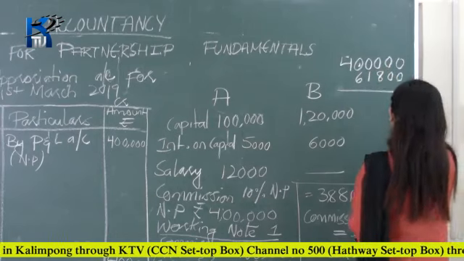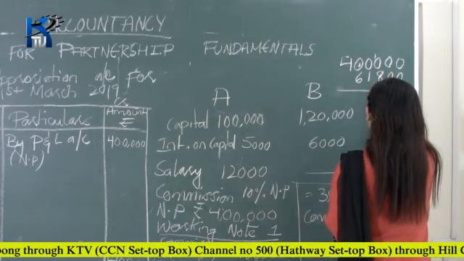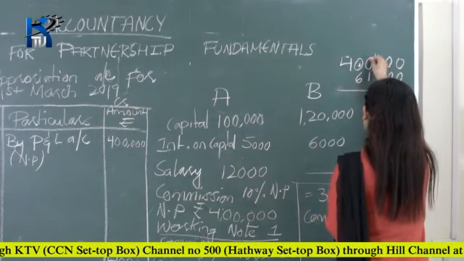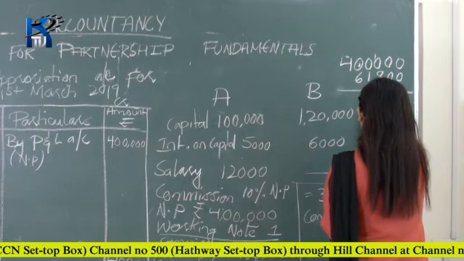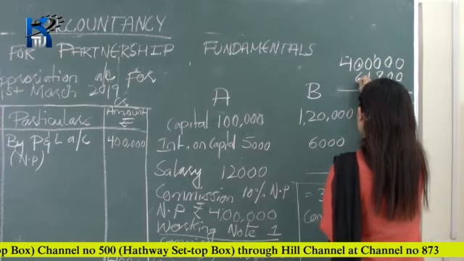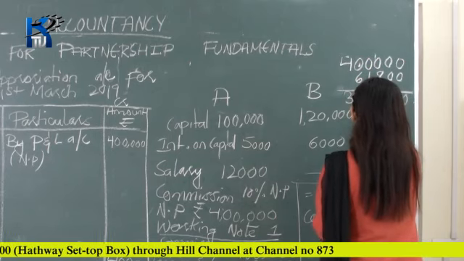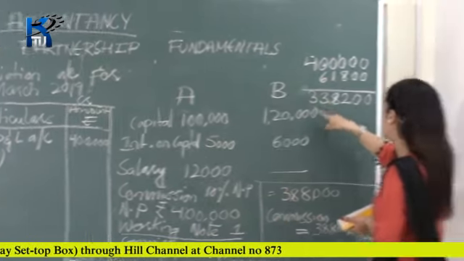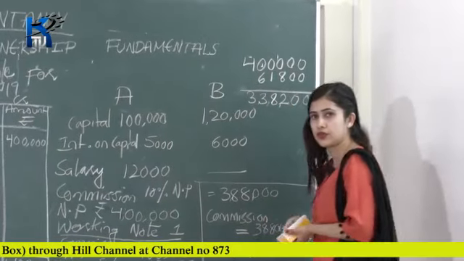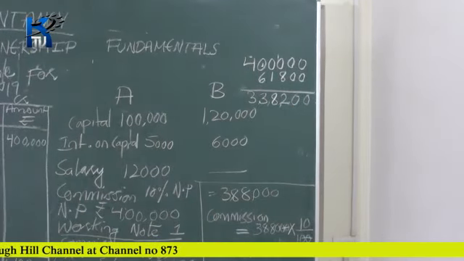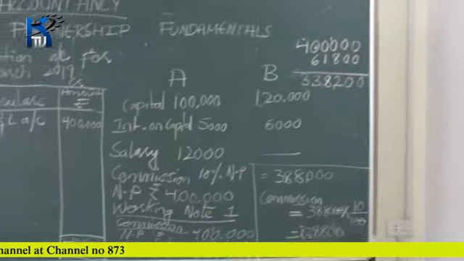Okay. So now subtract it. 10 minus that gives you 2 and then minus 1 gives you 8. 9 minus 6 gives you 3 and this is 3. So your total is 3,38,200 rupees. No? So now let's write to partners capital.